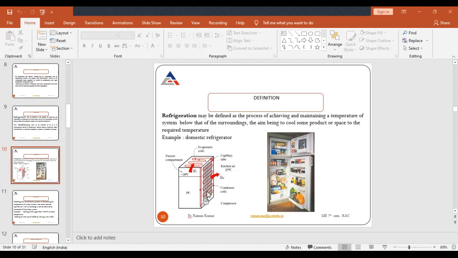These are the coils which are known as the condenser coils. After the condenser coil, the capillary tube is there. Then the evaporator coil, in which the cooling effect is there. Then after this evaporator, the compressor is there. Okay, so this is the compressor. So the main components of your refrigeration system, 4 components are there: compressor, condenser, capillary tube, and evaporator.